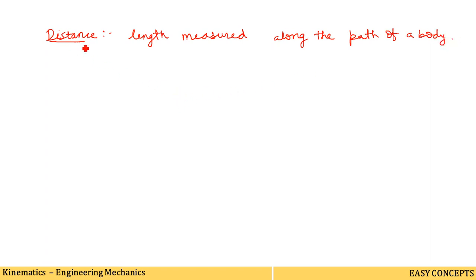To understand the meaning of distance, let us consider this example. Suppose this is the first point, named A, and this is the last point, named B. To move from A to B, a particle describes this path. The path traced by the particle is the distance.